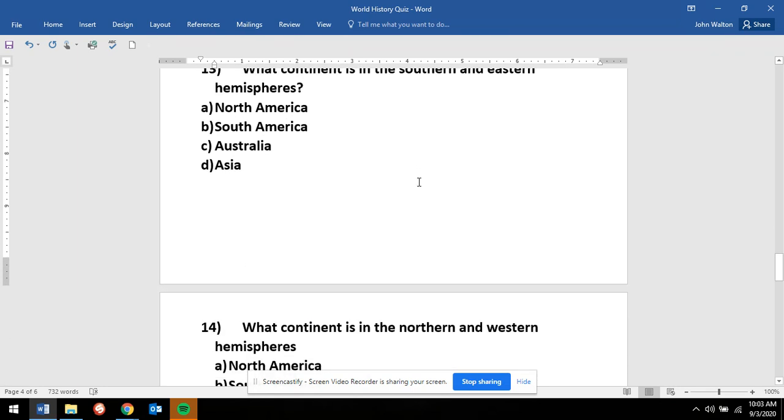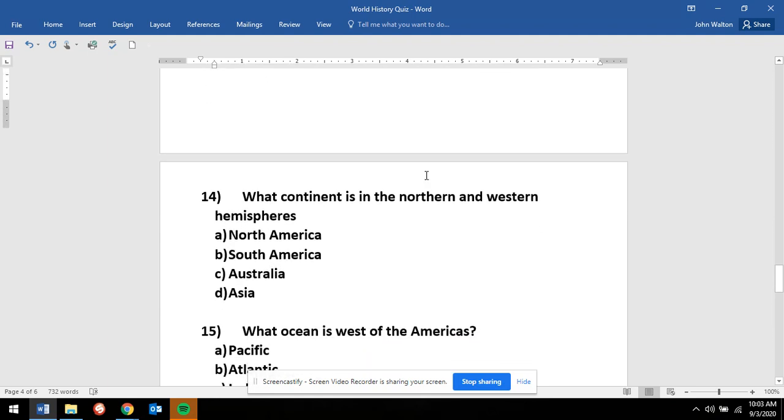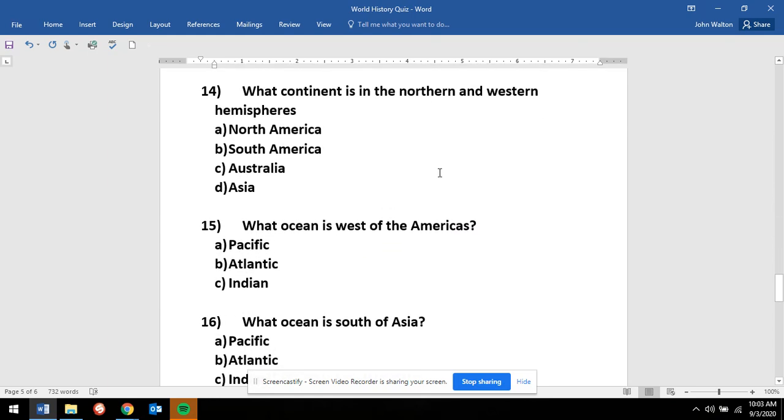Number 13. What continent is in the southern and eastern hemispheres? Is it A. North America, B. South America, C. Australia, or D. Asia? Number 14. What continent is in the northern and western hemispheres? Is it A. North America, B. South America, C. Australia, D. Asia?